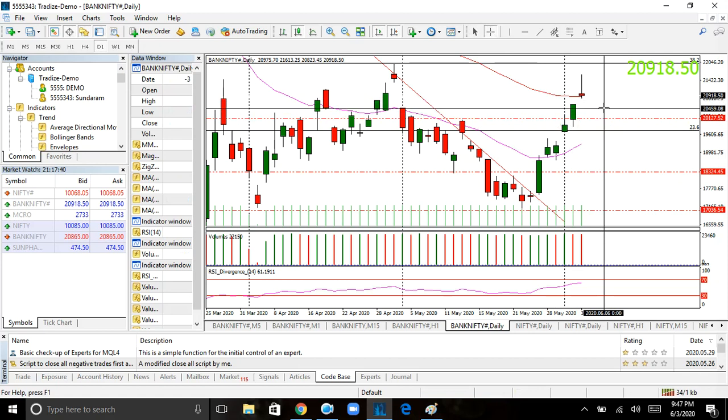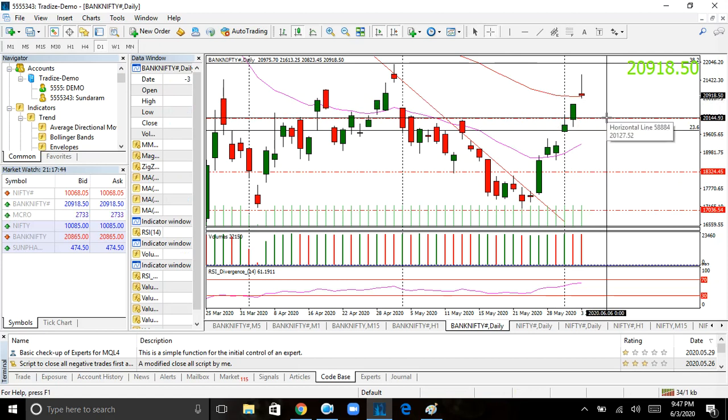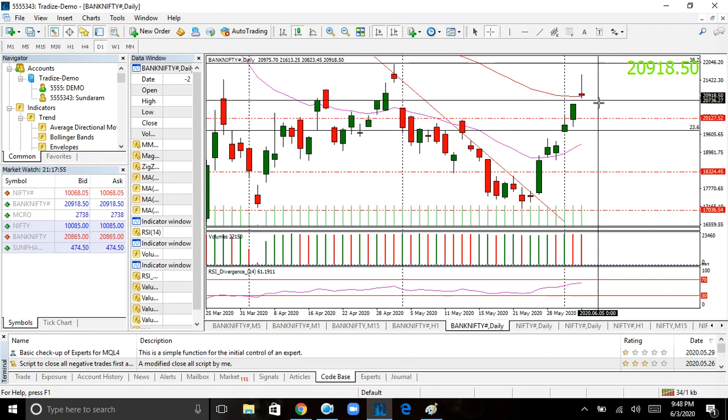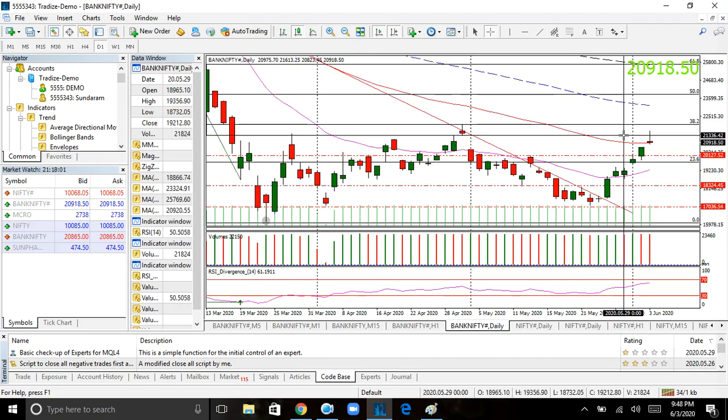If it breaks the low tomorrow, the market should come down to 20,144. Another 600 points down is possible. The next stop will be 20,100 and then the next stop will be 19,700. So about a 1000 points fall in Bank Nifty is possible.